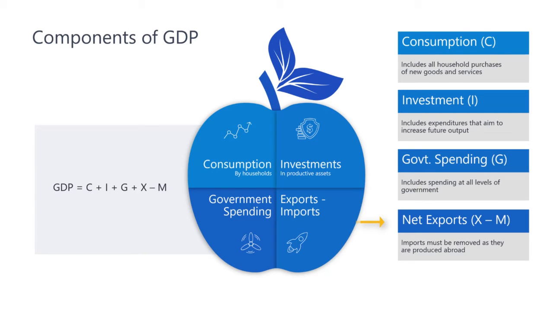Similarly, we add exports as output produced in the nation was consumed elsewhere. Government spending is a large category and may or may not include government investments depending on how it is defined. Importantly, government spending does not include transfer payments like welfare, as those are not related to production of new output.